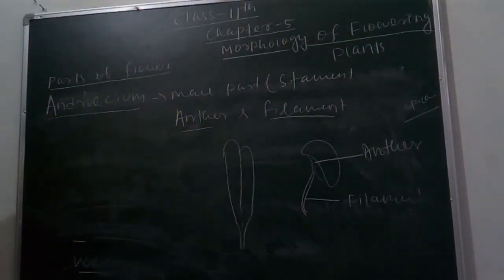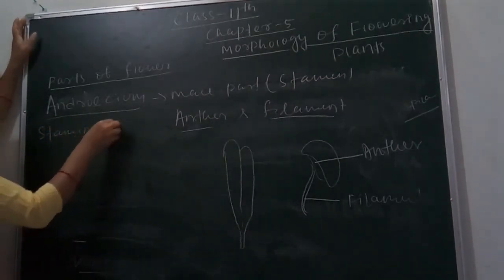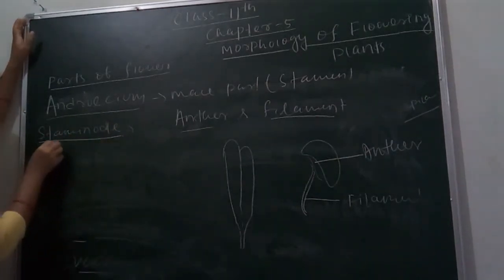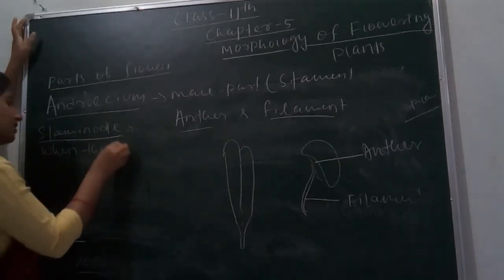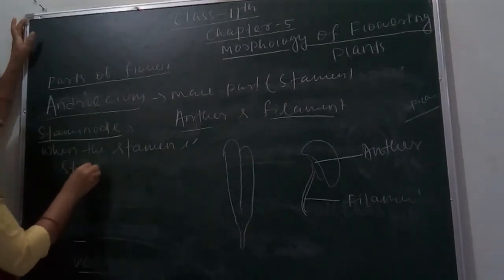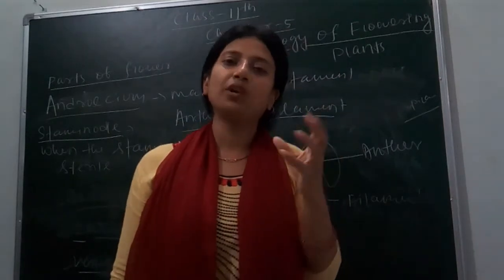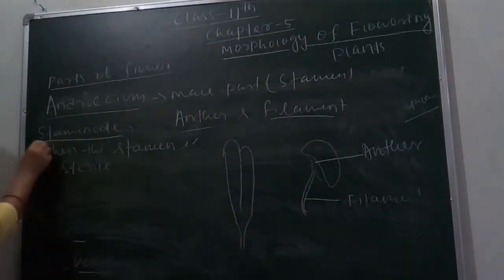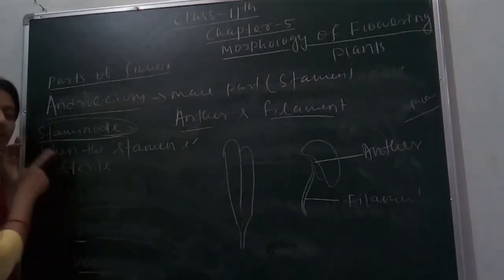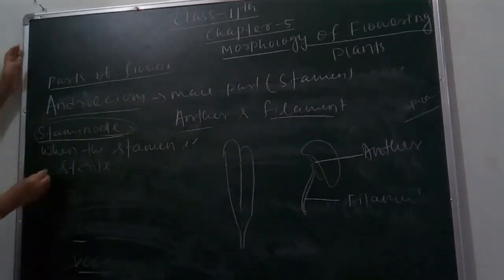So the first word is staminode. Staminode means if the stamen is sterile. Here sterile means unable to reproduce. Means if the stamen is unable to produce pollen grain, then it is called staminode. So the first term here in androecium is staminode, when the stamen is unable to produce pollen grain.